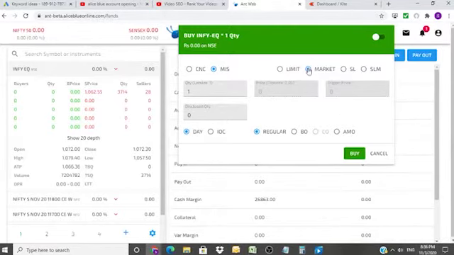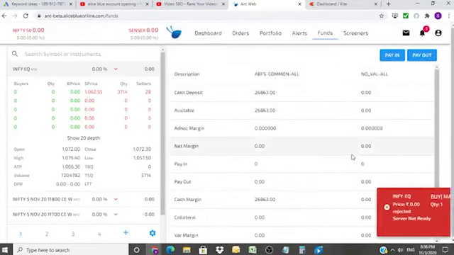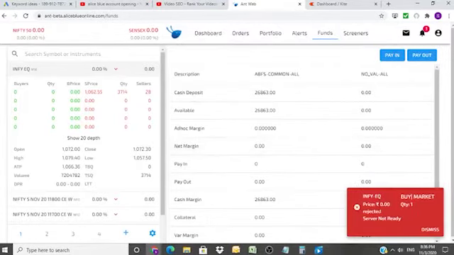So if I try to issue, say for example, CNC but I choose market, and I want to buy one, it will not happen. It will say rejected, server not ready, because the markets are closed.